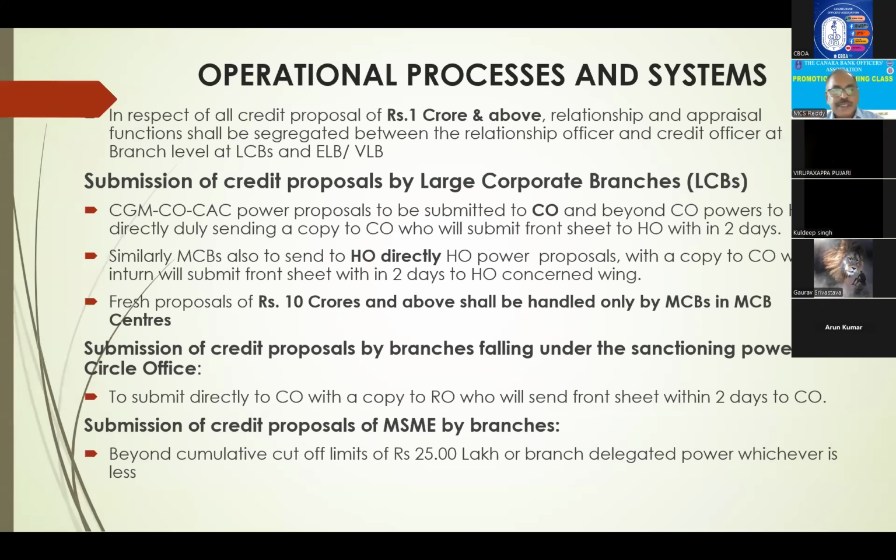Right? Next, MSME branches, submission of credit proposals of MSME by branches beyond the cumulative cutoff limit of 25 lakhs. Because MSME proposals up to 25 lakhs, if branch powers are there, they can do at branch level. Beyond that only, they have to send.